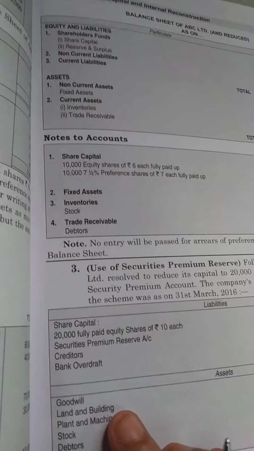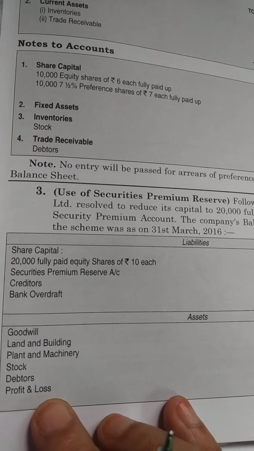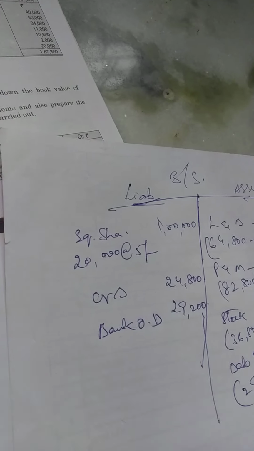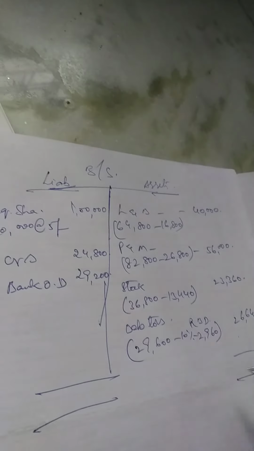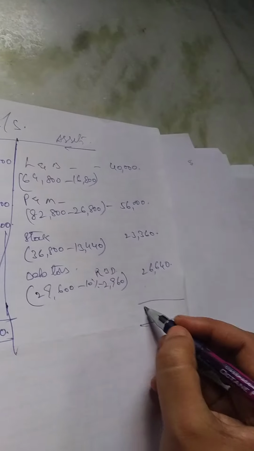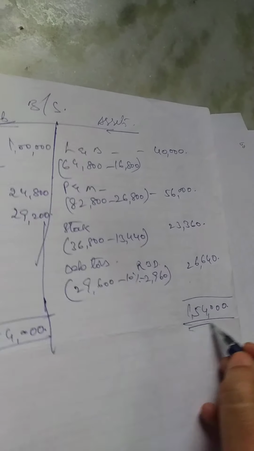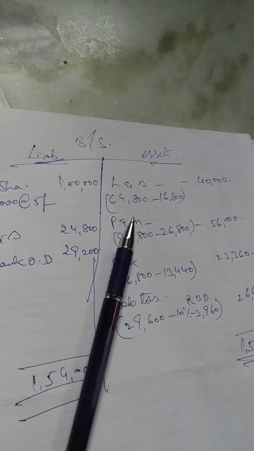Out of the given accounts, goodwill is written off, land and buildings, plant and machinery, stock and debtors were shown, and we have the profit and loss account. Just make a total of this, girls, and you will get the revised balance sheet after an internal reconstruction. You will get a balance of 1,54,000. So with this, we have completed even problem number 3, girls. Thank you.